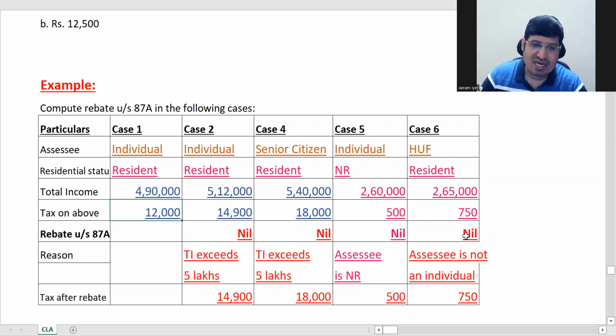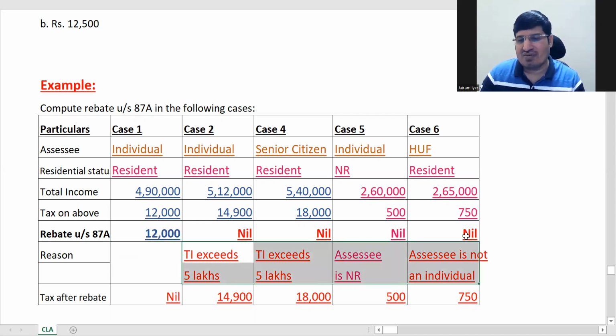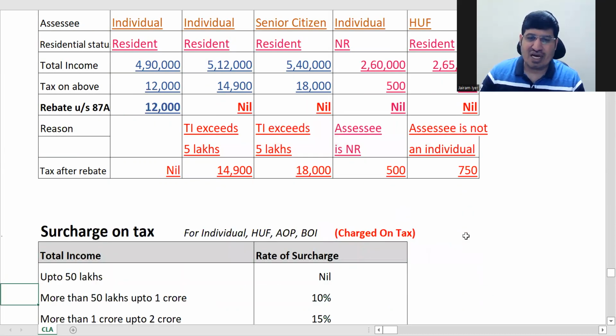Okay, so he will get full rebate here in this case, 12,000. It's a complete rebate. And if he's getting a rebate of 10,000, what will be the tax after rebate? 0. This becomes 0. Reason is not required here as such. There's no reason because he's getting the rebate. So given the reason where there is no rebate. Okay, understood?